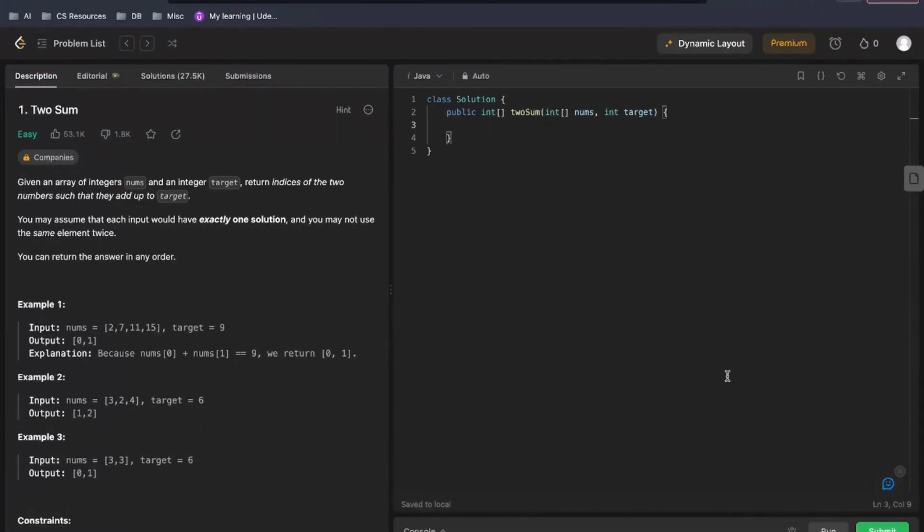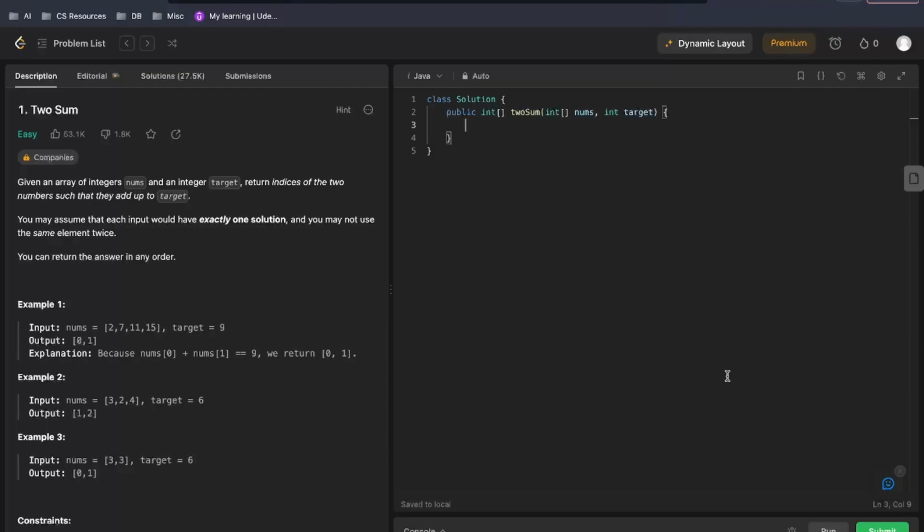Coming to the optimized approach. Now the optimized approach is to trade some time for space so that the overall time complexity can be reduced. And we need to store two very critical pieces of information in that space that we are provisioning. And that information is what numbers have been encountered till now and what are the positions where we have encountered them. So if we iterate over the array and we get a number, we can see have we encountered any number such that adding these two numbers equals the target,